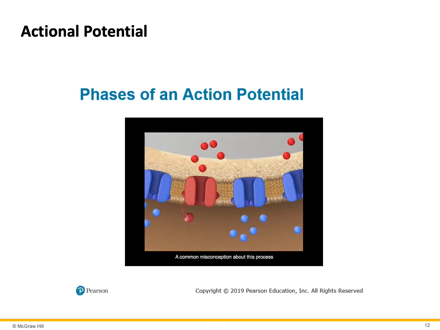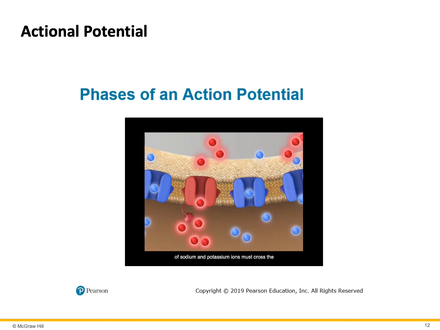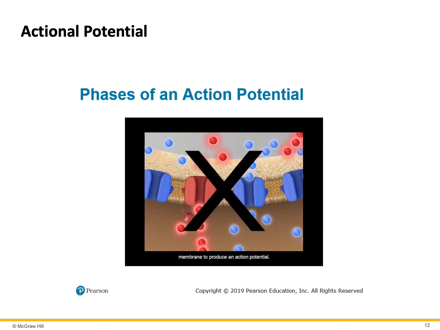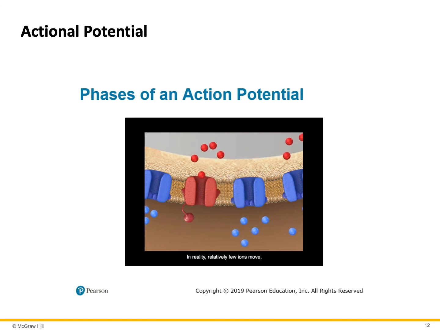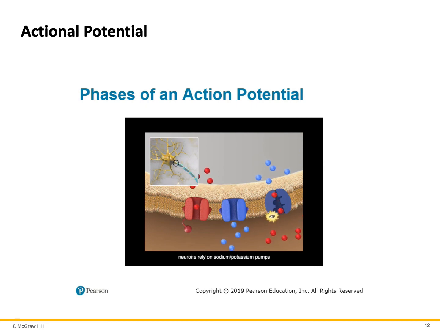A common misconception about this process is that a huge number of sodium and potassium ions must cross the membrane to produce an action potential. In reality, relatively few ions move, and the concentration gradients between the inside and outside of the neuron remain essentially unchanged. However, the sodium and potassium ion gradients can be disrupted after the repeated firing of thousands of action potentials. Over the long term, neurons rely on sodium-potassium pumps to maintain these gradients.